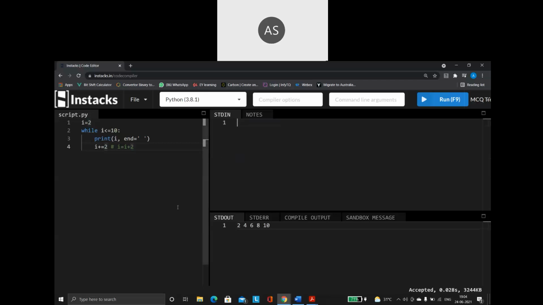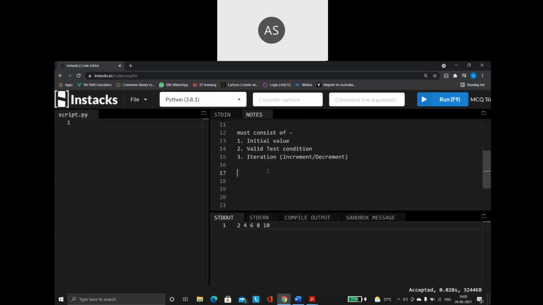So, what is the next thing you have to know about the while loop? Very, very important: the do's and don'ts of the while loop. What are the things you must not do with a while loop? Because the while loop is one dangerous thing in one way. What is that? The infinite loop.